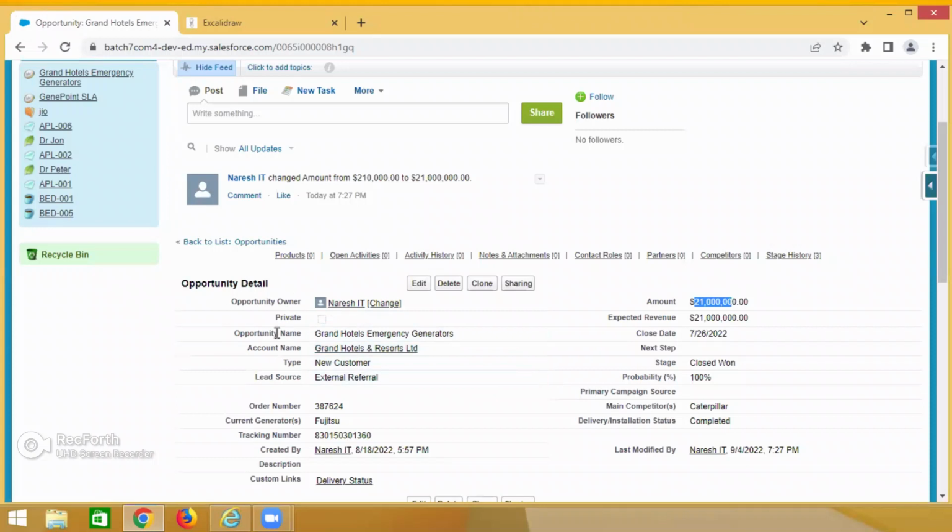Who are these people? The opportunity name is Grand Hotels. Okay, these people are providing to some company. For example, this is related to Reliance or something. The Reliance people provide some service or whatever it will be. These Grand Hotels people are giving this much amount. Okay, so that's the reason.